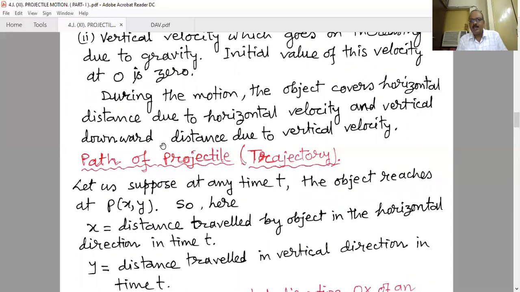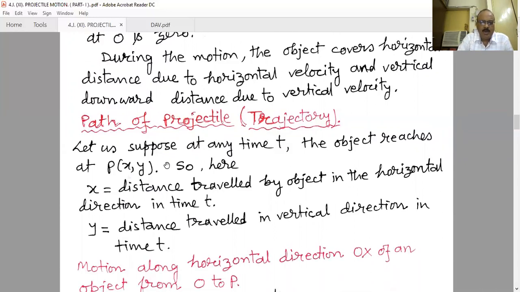So what are the equations? Here x and y are the two coordinates of any point on this line. That means when you find the equation of a line, you have to find the relationship between the x and y coordinates. So here also, when we want to find the equation of a trajectory, our basic aim is to find the relationship between the x coordinate and y coordinate. What is the relation between x and y? xy are the coordinates of point P, that means the position of the projectile at any point.